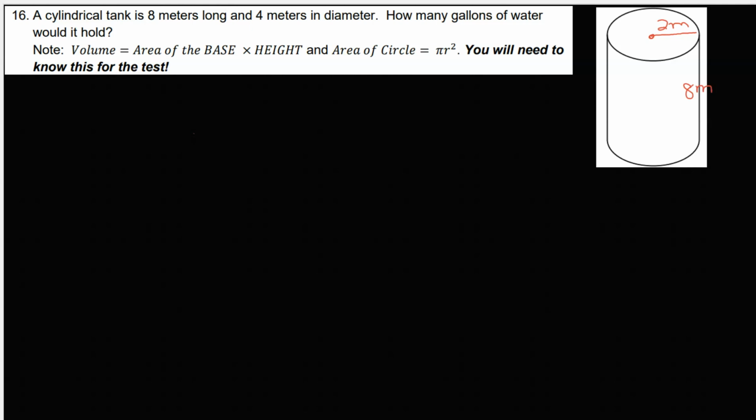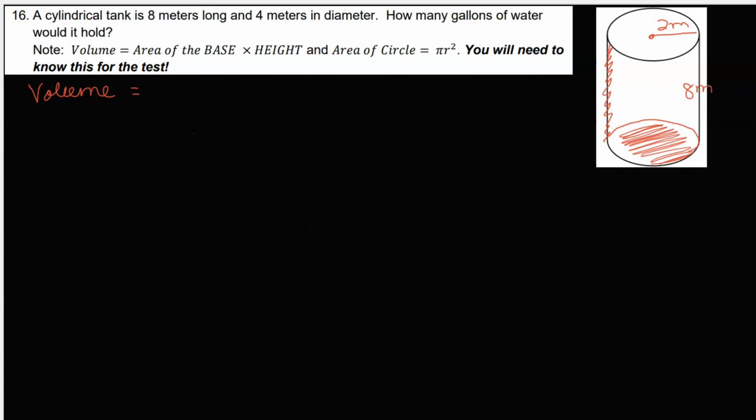Okay, so the volume of any straight up solid, which this is, is the area of the base multiplied by how tall, right? So volume here is going to be the area of a circle multiplied by the height.